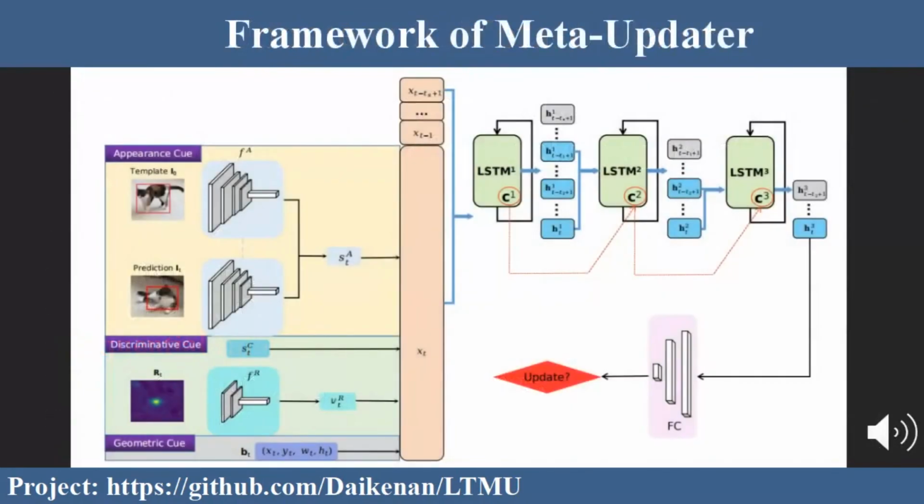This is the framework of our meta-updater. The inputs to the LSTM are the cues mentioned above, collected in each frame, and the output is a single feature vector of the last time step, which is further processed by fully connected layers. The final output is a single score that indicates whether the current tracking results should be used for online update.